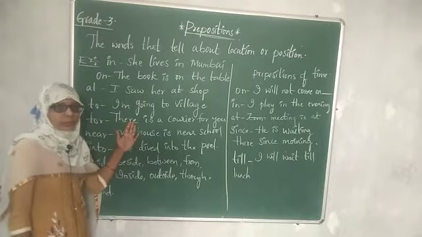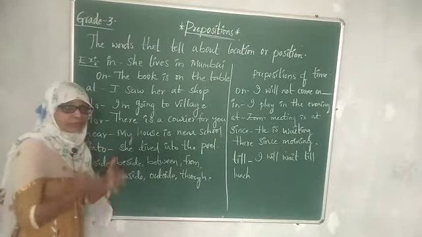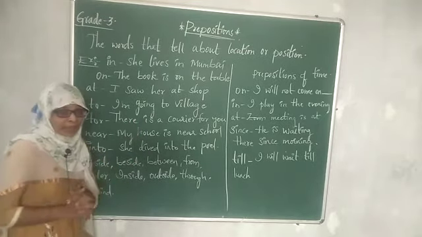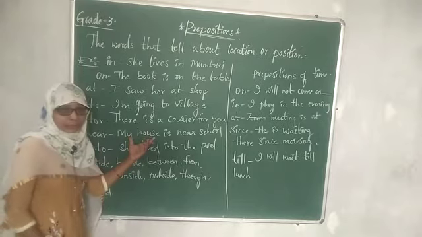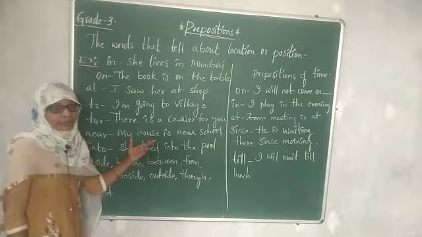Okay, so I bought a gift for my mother. I bought a gift for my father. In this way, when we are relating things. Then near, my house is near the school. Okay, or my house is near a temple.